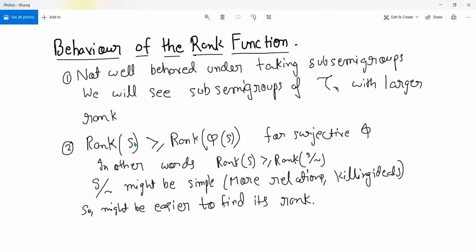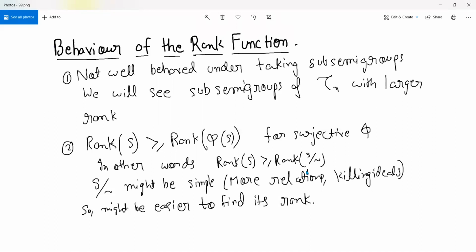I mean, just thinking, how could this potentially be useful? The sense is that sometimes the quotient, or the image of the surjective map phi, may be a simpler semigroup. A lot of collapsing might happen, and you may find the rank there, and that might give you lower bounds.